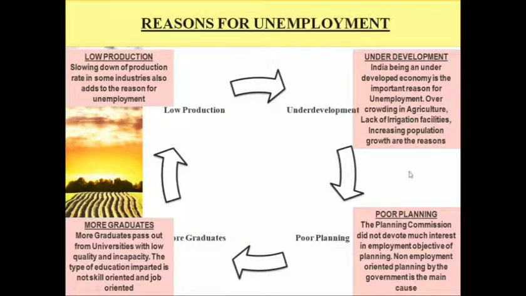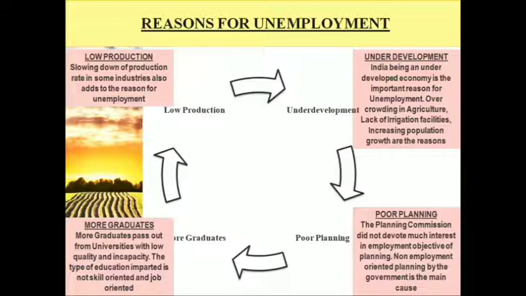So what are the main reasons for unemployment? It's low production, underdevelopment, poor planning, and more graduates. Low production is where the techniques still adopted in Indian industries are not enough to provide more employment opportunities. So there is no increase in GDP as such. Only when there is high production could you have more profit and bring more labor into the industries. So this is one of the reasons for low production.